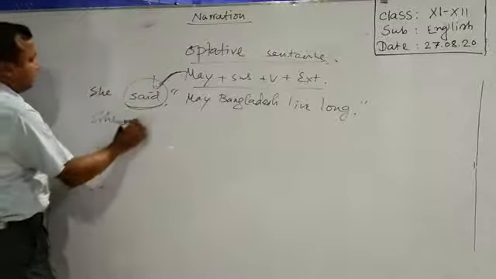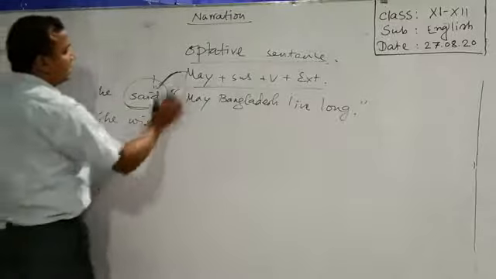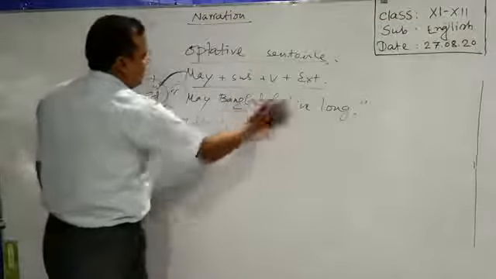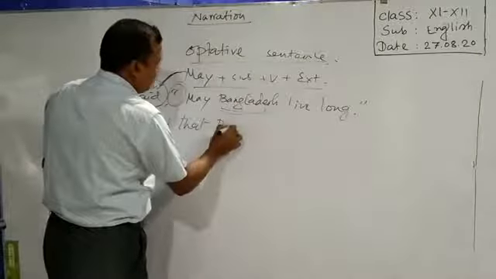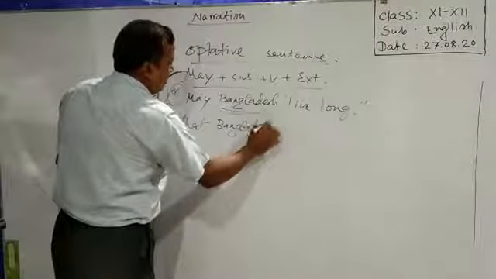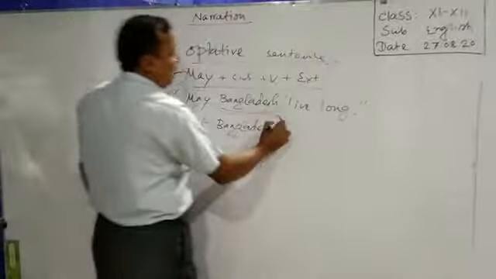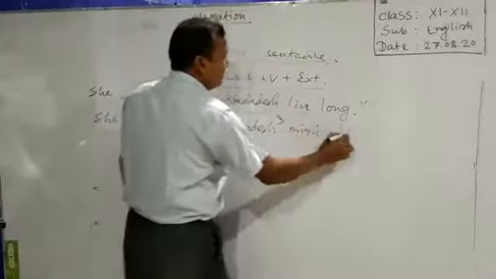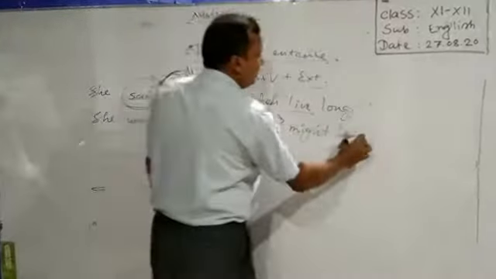She wished. Then the linker, I mean the connector that, then the subject first, Bangladesh. Then what you have to do? May will be might, then verb, and the extension long. So, in this way we can turn any speech that is optative from direct to indirect tone. Okay.